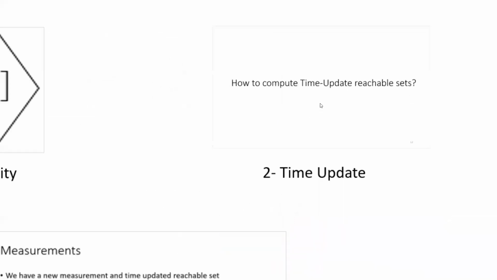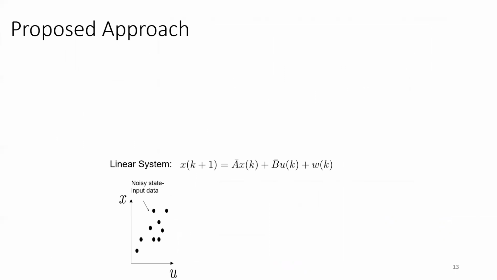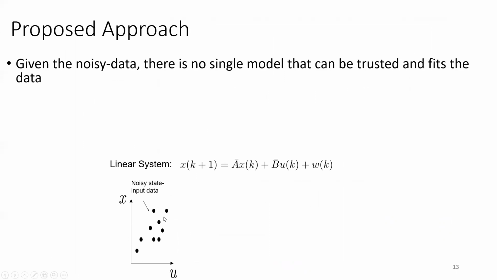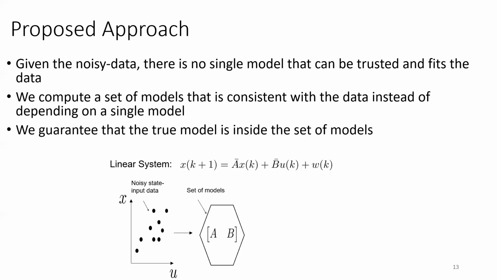For the time update set, let's see how to compute a time update reachable set. The proposed approach, as I have summarized before, is as follows. We have noisy data, and given the noisy data, there is no single model that can be trusted and fits the data. Instead, we compute a set of models that's consistent with the data instead of depending on a single model. And we guarantee that the true model is inside the set of models. And then we propagate ahead using the set of models starting from the initial set, given some intermediate measurement.